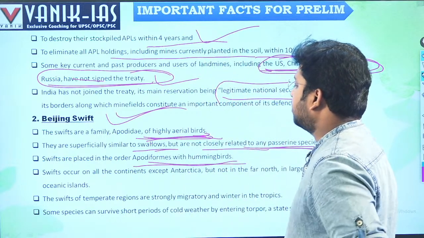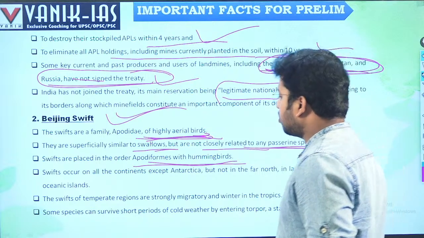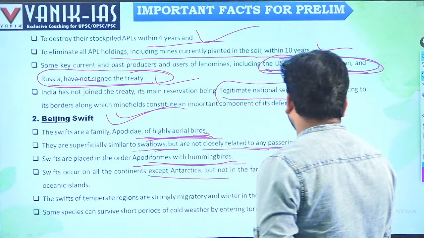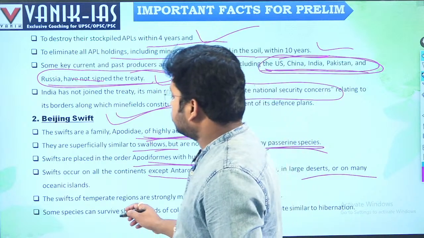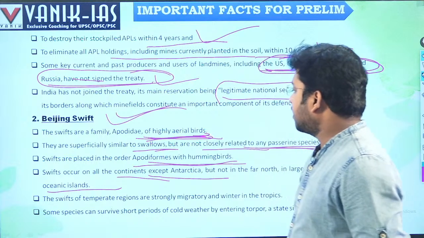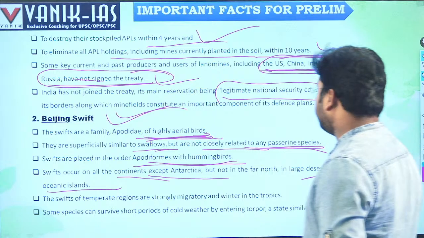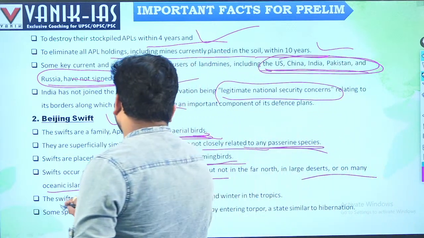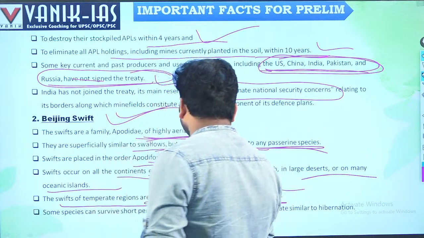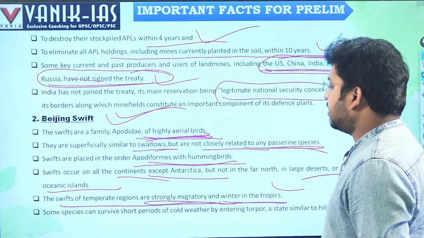Swifts occur on all the continents except Antarctica, but not in the far north, large deserts, or many oceanic islands. So in almost every area the Beijing swift, a highly aerial bird, is seen. The swifts of temperate regions are strongly migratory and winter in the tropics. So they are migratory birds, especially these Beijing swifts.